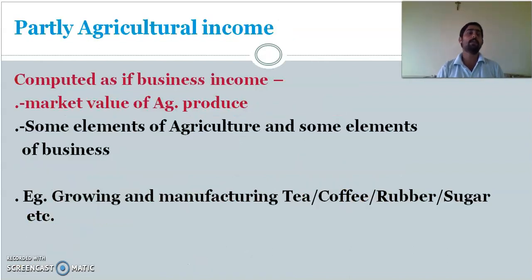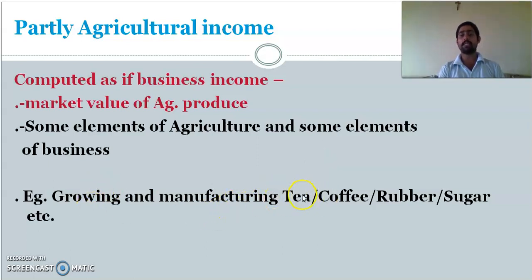Next one we'll see partly agriculture income. So partly agriculture income means it is partly agriculture, partly business. Some elements are agricultural and other elements are business elements where market value is considered. The marketing concept will come into the picture. Now, I can give you some examples for this.